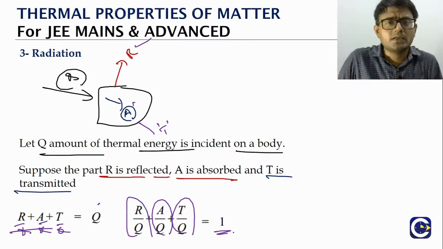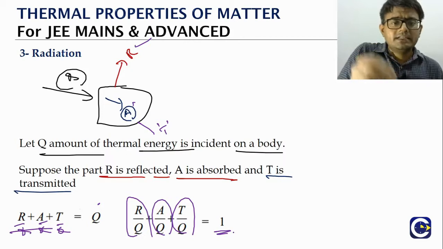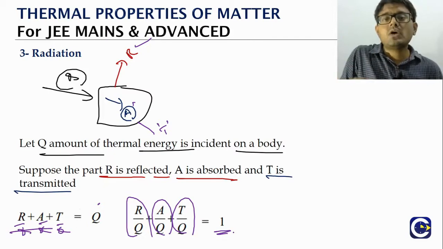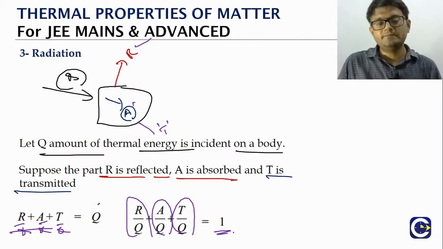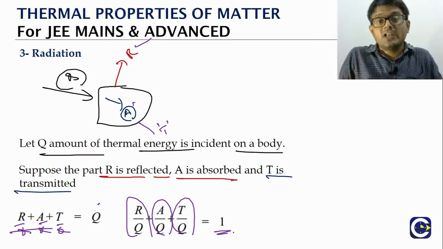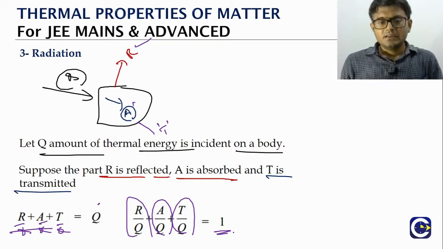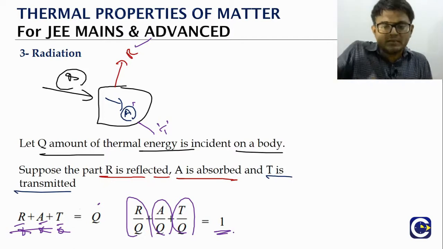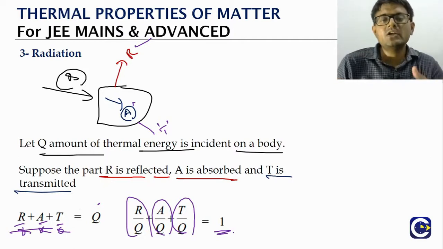So I'll tell you the significance of each of these terms. R by Q is the fraction of heat that is reflected. A by Q is the fraction of heat that is absorbed. T by Q is the fraction of heat that is transmitted. If we isolate the object, cutting it off from everywhere else, then the transmission part will become 0, because it will not be able to transmit to anything else. That is how these values can change.